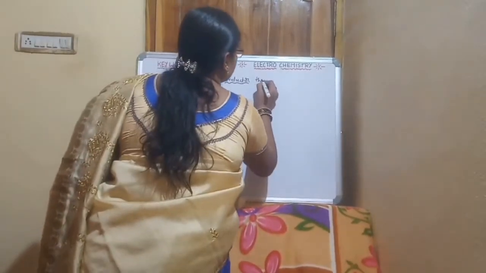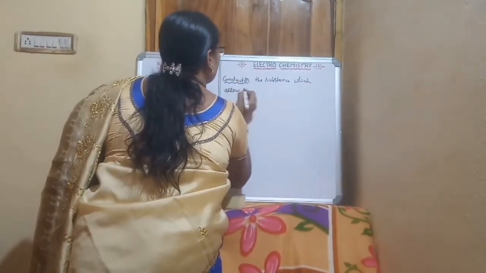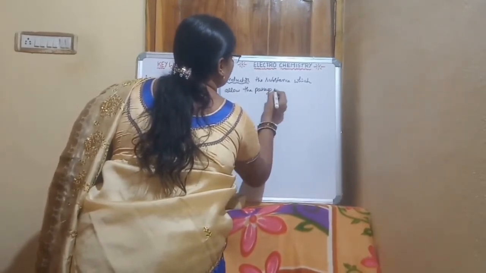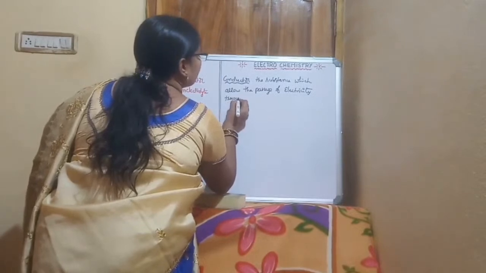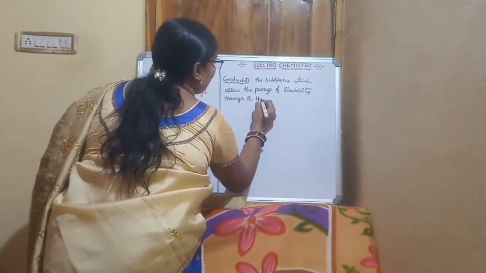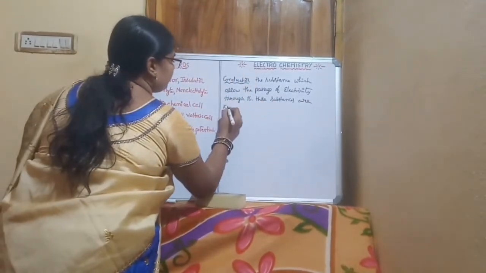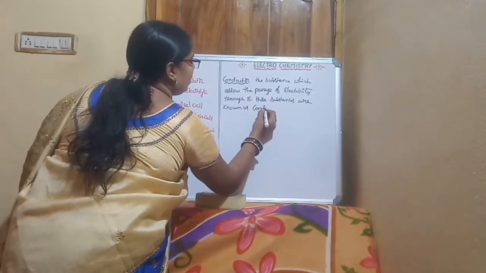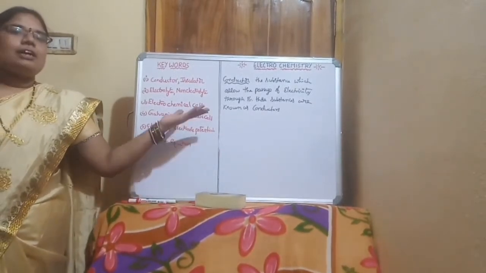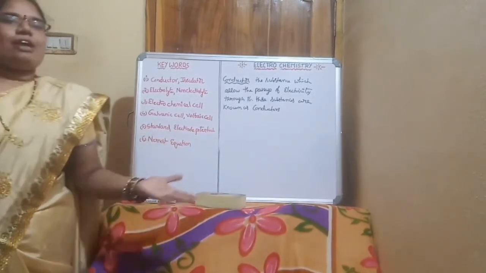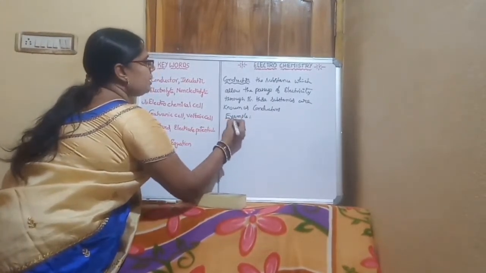For example, all metals are conductors. Those are copper, iron, and we have a number of metals that we use in our daily life. So all metals are conductors.